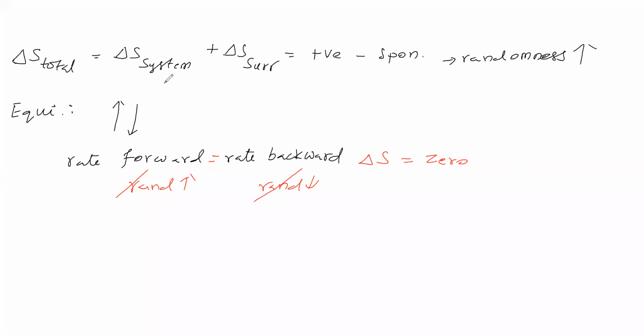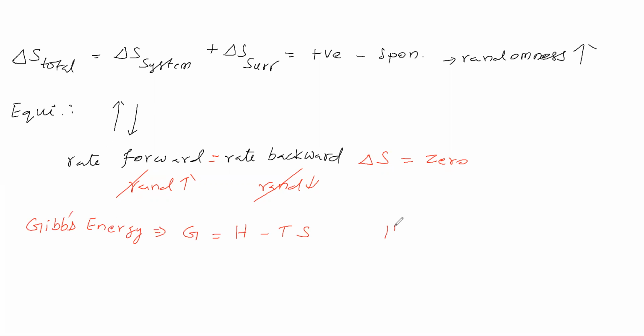Like this they started to think. Then they introduced another thermodynamic term called Gibbs energy. The symbol is capital G, which is equal to H minus TS.